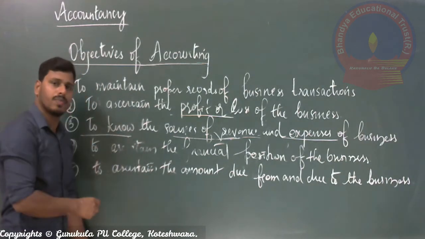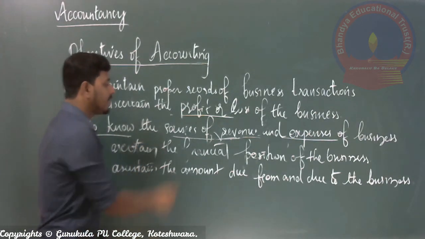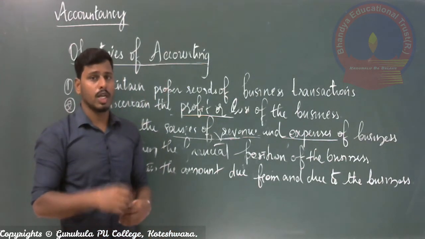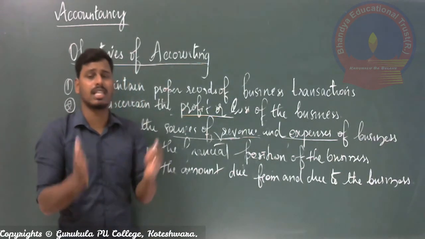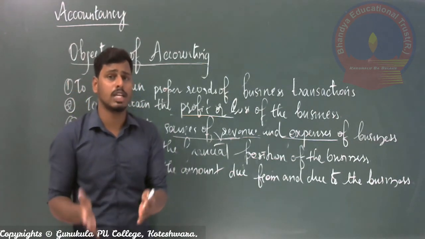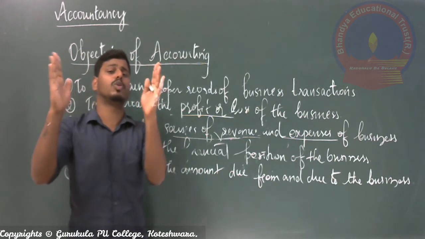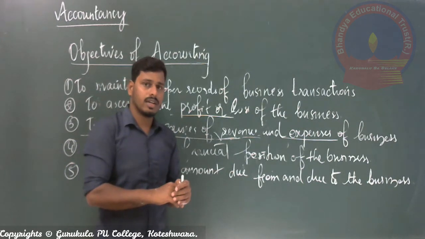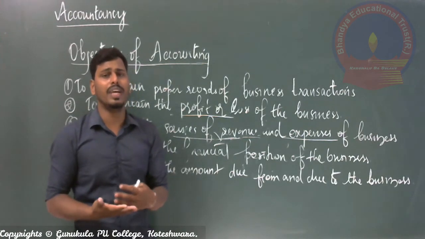And the fourth objective is to ascertain the financial position of the business concern. There are many organizations, and normally by seeing the profit or loss of the business concern, we cannot judge whether that is a good business or maybe a bad business, right? We cannot go for the judgment here. If we have a good amount of profit, it is very difficult to say it is a reputed business or a highly marketed business, right? Even if you incur a loss this year, we cannot say that this is a bad business or maybe a weak business, right?